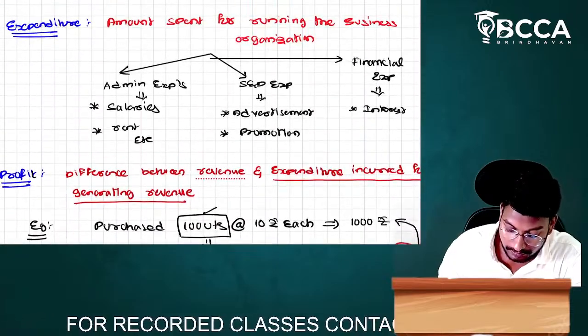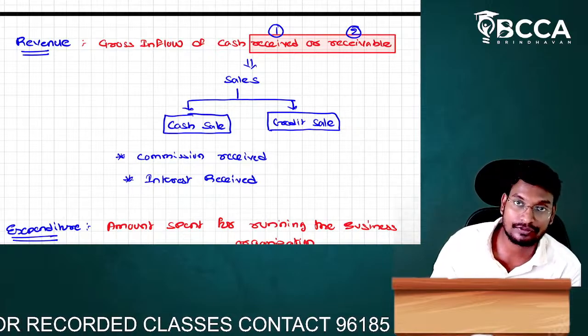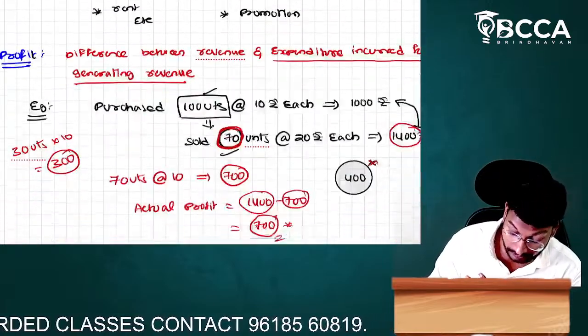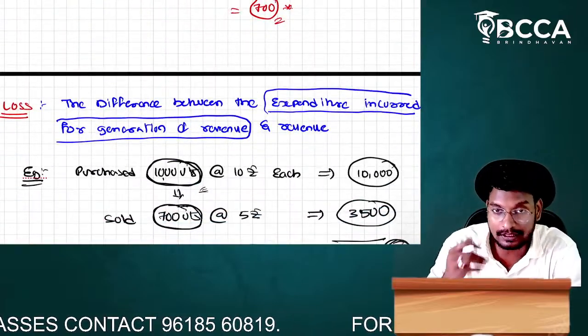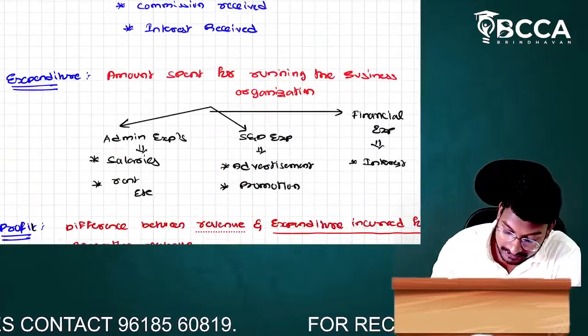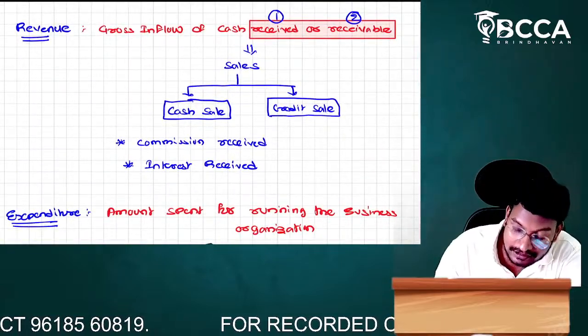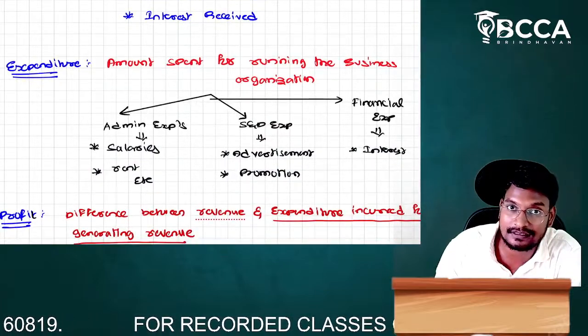Profit. Now, in this class, we have discussed a total of 4 terminologies. First one is the revenue, second one is the expenditure, third one is the profit, and fourth one is what, sir? Loss. Here income means what, sir? Income means gross inflow of cash, received or receivable. Expenditure means what, sir? Amount spent for running the business organization.